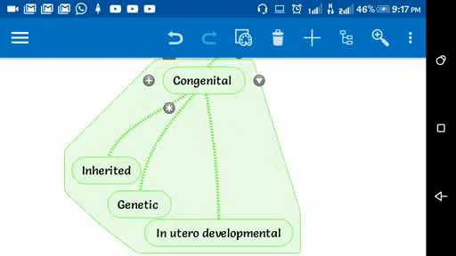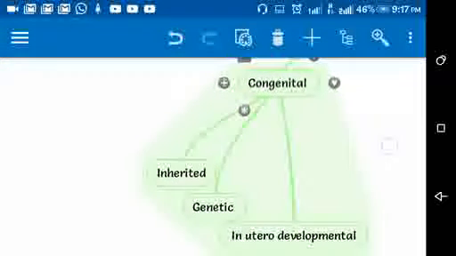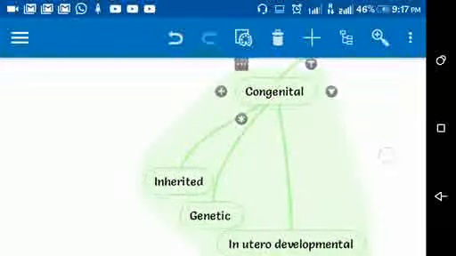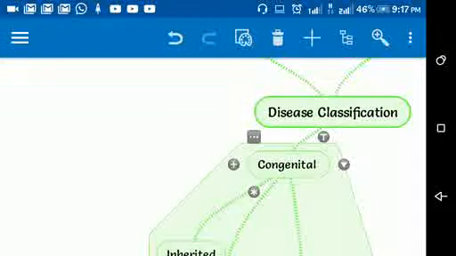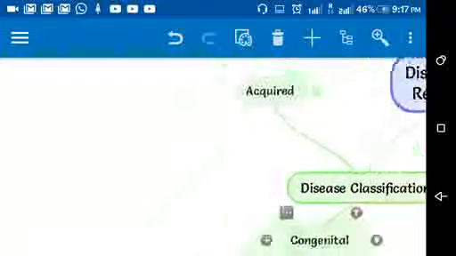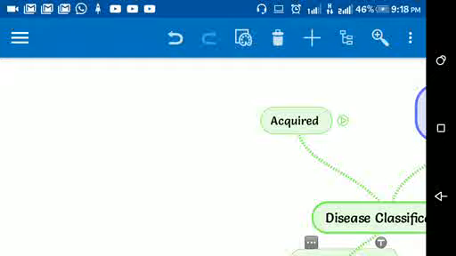So and the third one is in utero developmental diseases. This may occur due to any cause which hinders the development of the fetus before birth. Okay, let's move to acquired diseases. Second type of diseases, acquired diseases. These are the diseases which we usually see all around us.